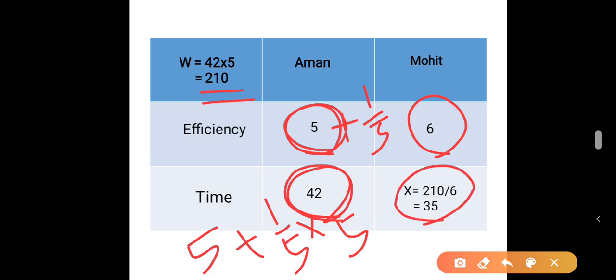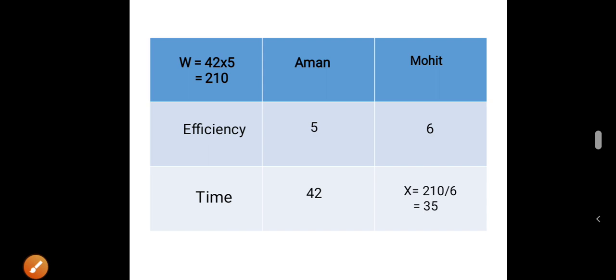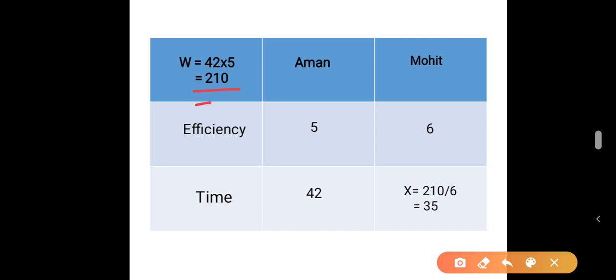Therefore, the time taken by Mohit will be work by efficiency. That is, we calculated work is 210 and Mohit's efficiency is 6. Therefore, the time taken by Mohit to finish the whole work will be 210 by 6, which is 35.